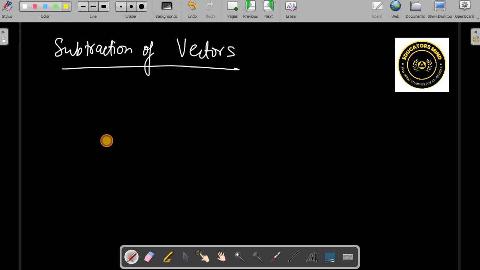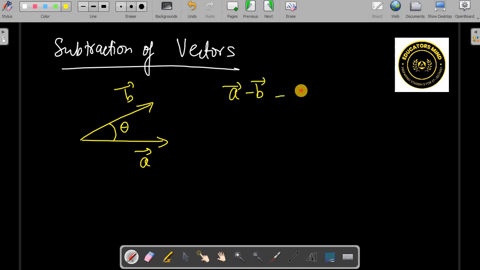This is one vector, A vector. Let's say this is B vector. The angle between them is theta. So what is A vector minus B vector? It is nothing but A vector plus minus B vector.